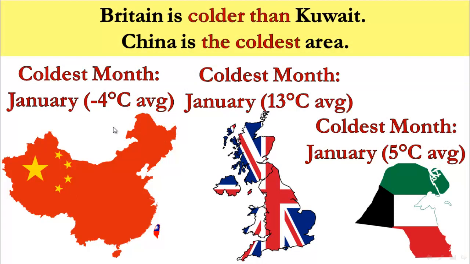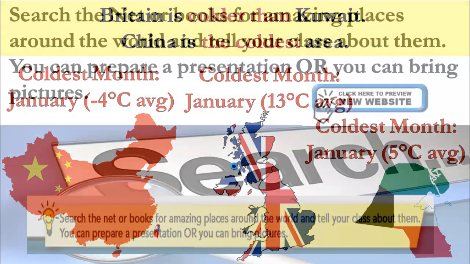What about cold months? Britain is colder than Kuwait. China is the coldest area of these countries.